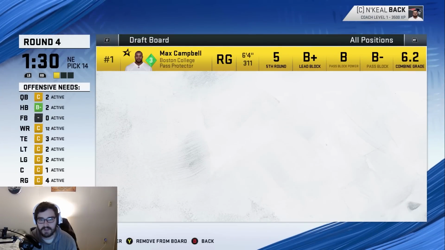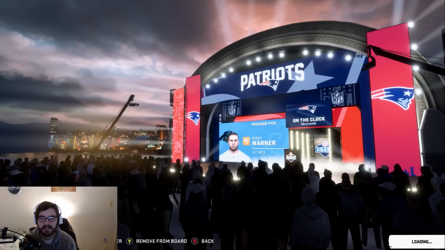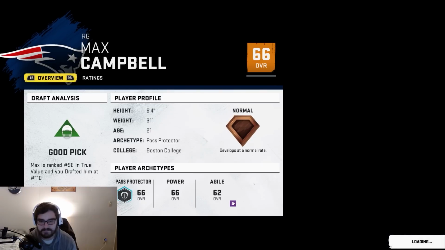Anybody on my draft board still? We have one guy left. It's Max Campbell. He's going to be pretty good. He's a 66. Good value for that spot. Let's just go to the end of the draft, though.